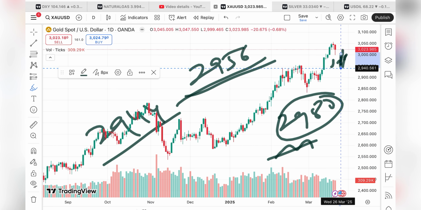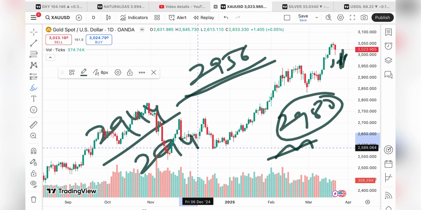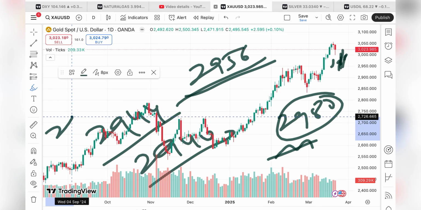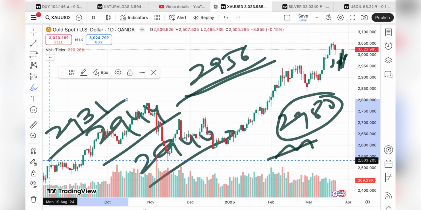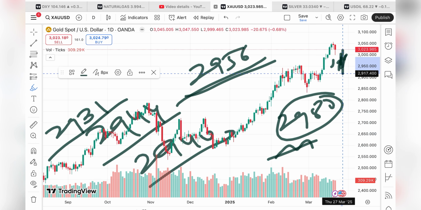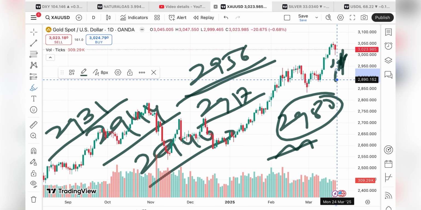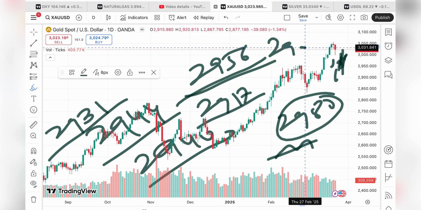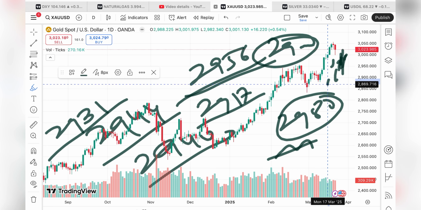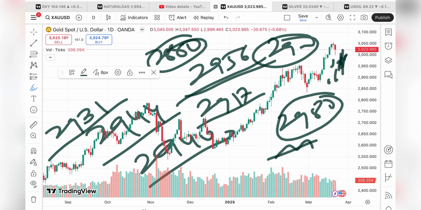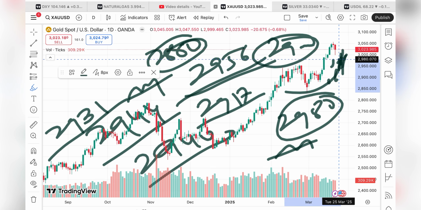If the price falls below 29.44, a chance of touching 29.40, and if that doesn't sustain, a further downfall towards 29.31. If the price falls below 29.31, there is a probability of touching 29.17, and from there a further downfall below a level of 2900. So we can see a probability of going towards 2880, and this level is already weak.